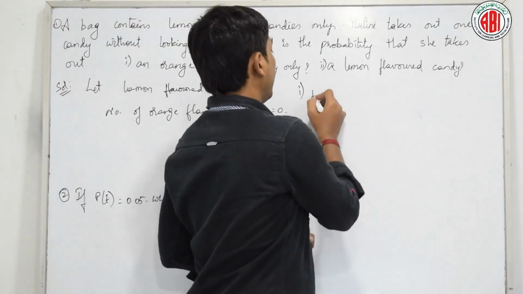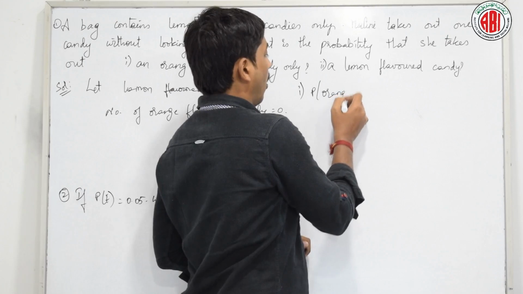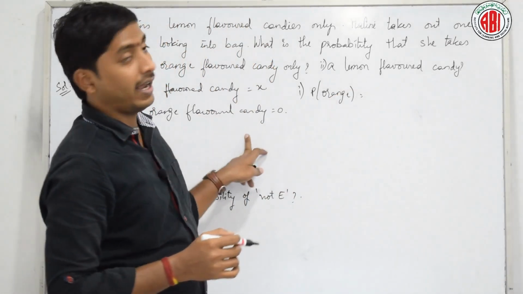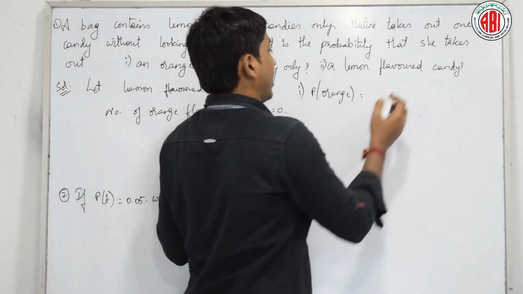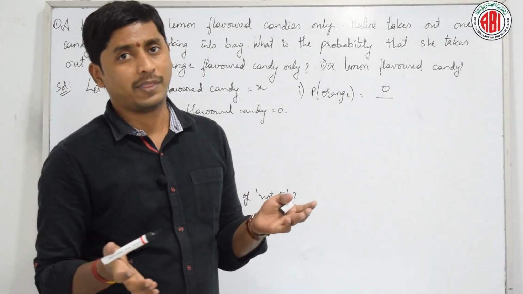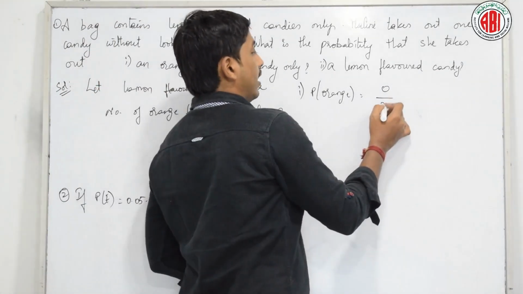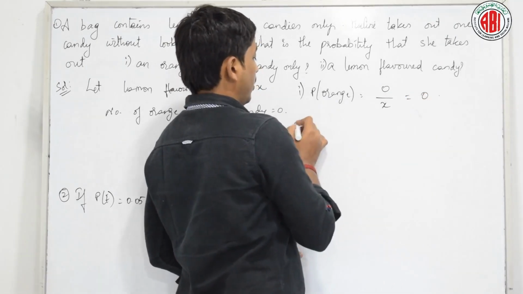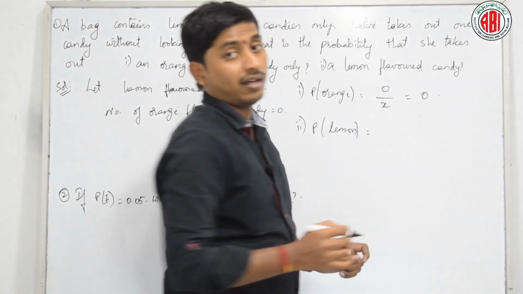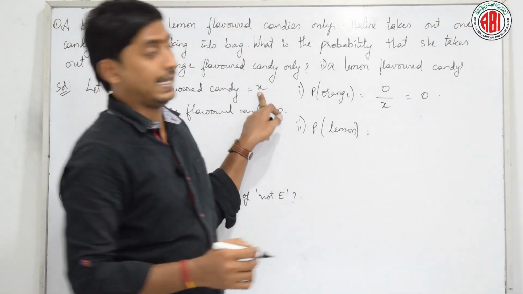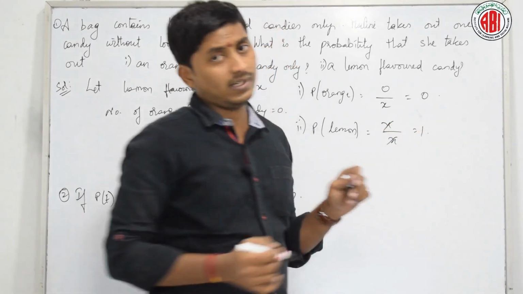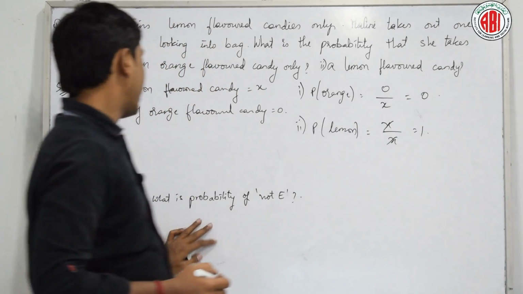Now let us write it. Probability of orange flavored candy is equal to possible conditions by total conditions. What is the possible condition? 0. There is no chance of getting an orange candy from a lemon bag, right? 0 by X is nothing but 0. What is the probability of getting a lemon? How many lemons have we assumed? We have assumed X, and obviously total is X, therefore it is 1. Is it not? Fine. What about the next question?